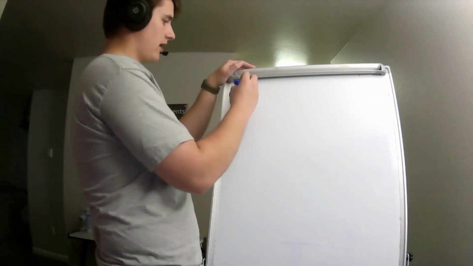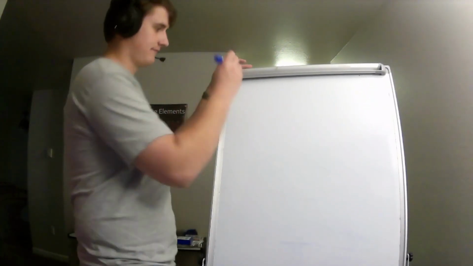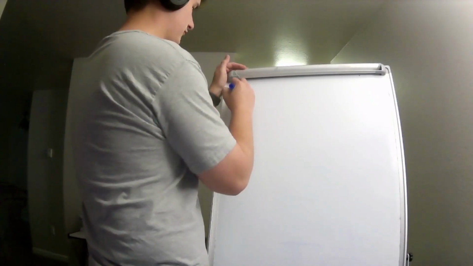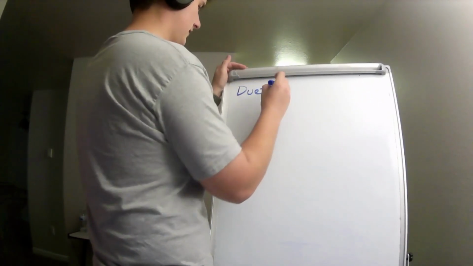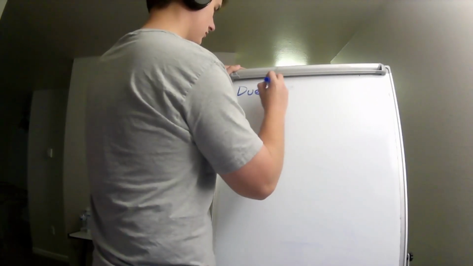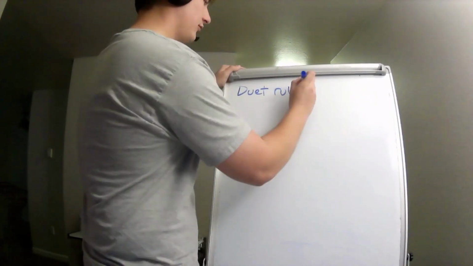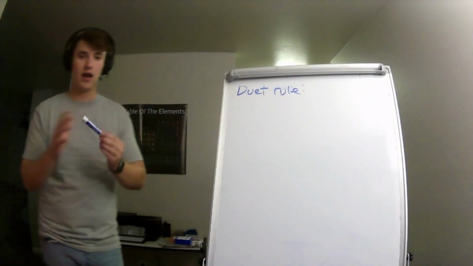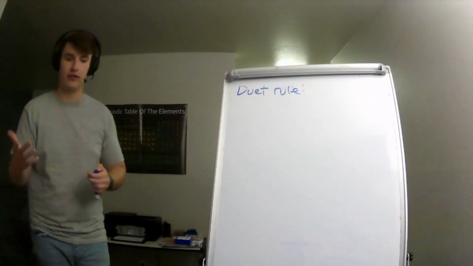So, you have two rules that we're going to talk about today. We're going to keep it simple. You have the first rule that I actually didn't know about until making this video. And that is called the duet rule. Okay? Now, before we get into what the duet rule is, let's talk about shells of electrons, right?